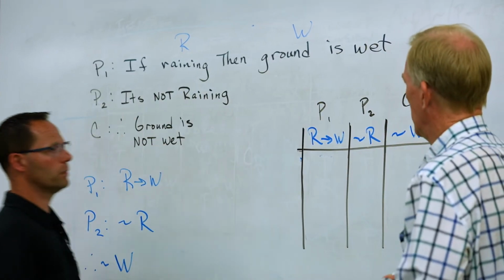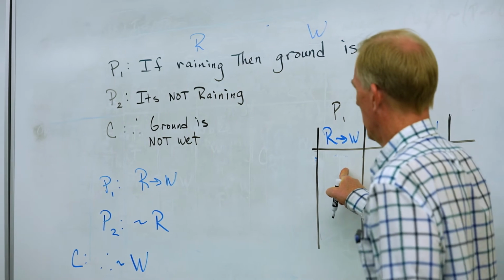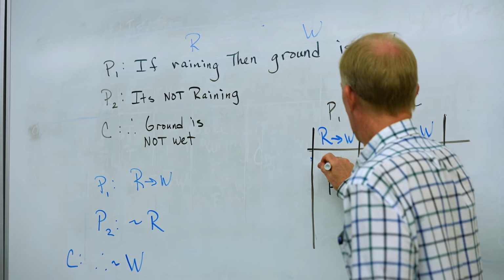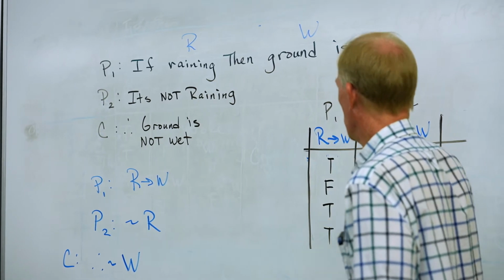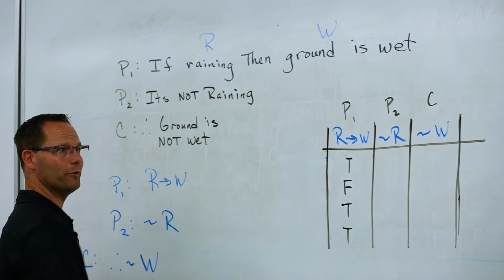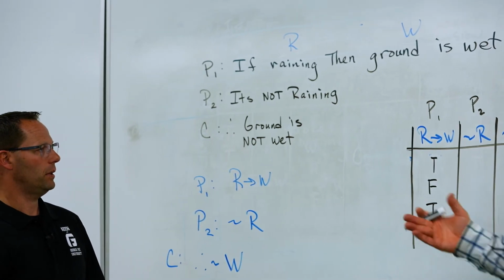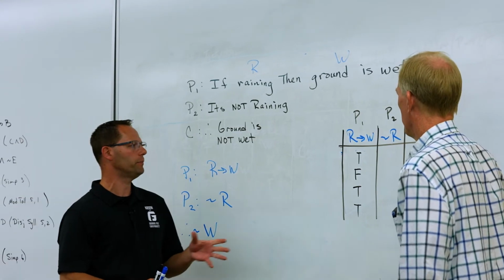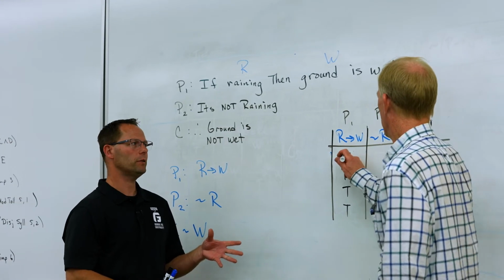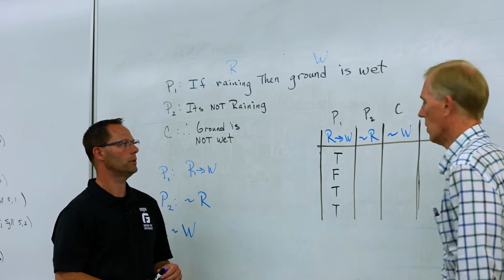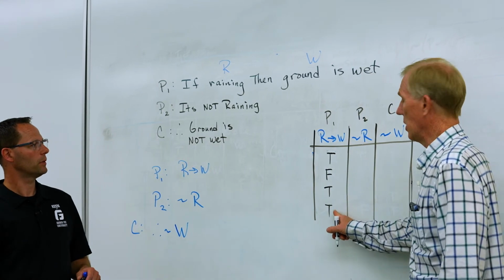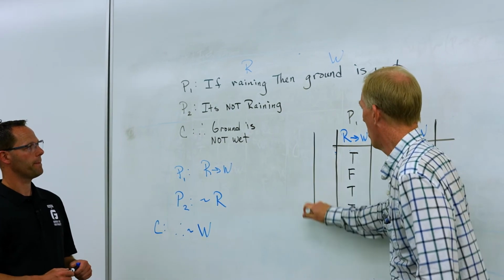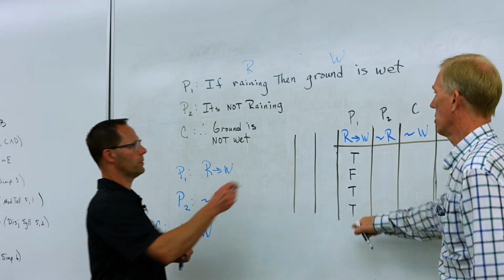And I'm going to propose that we take a jump now. We've done so many of these. We kind of know that the second line has been false, and there's been truths here, here, and here, as long as we keep the same pattern of choices. So maybe we should backfill that, Pete. I'm talking to you. That's okay. I don't mind that. If you find a little trick that kind of works for you, there's nothing wrong with that. So we kind of skipped ahead here. If you need to rewind, you can go look at the last example, and you'll come to this conclusion. If you need to backfill with a column for R and W, that's okay.